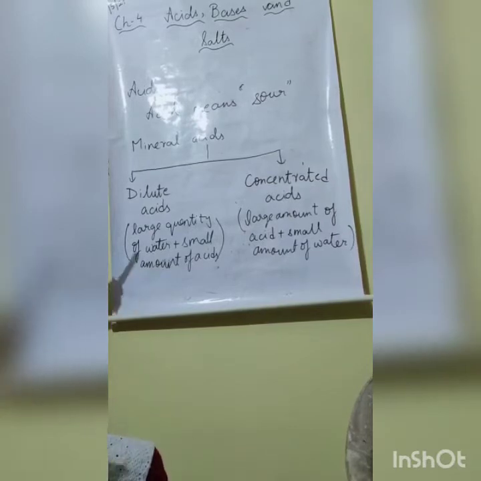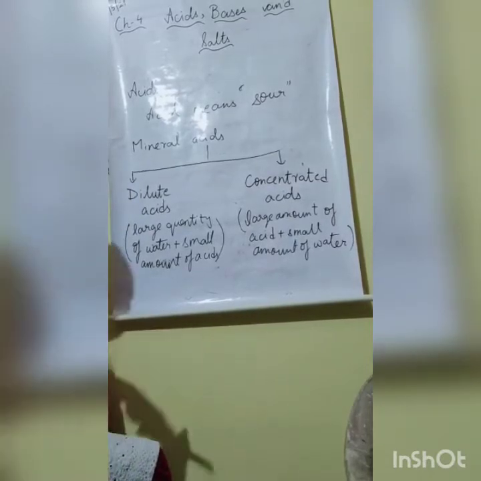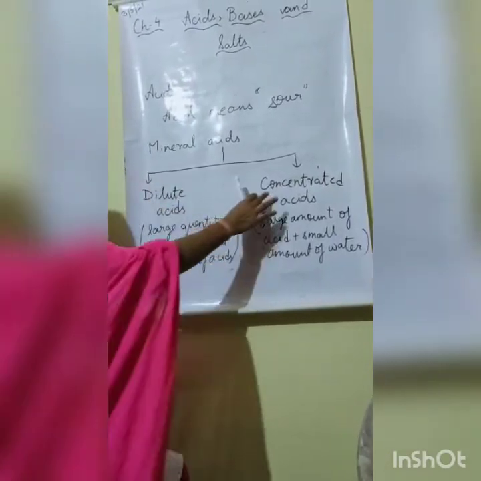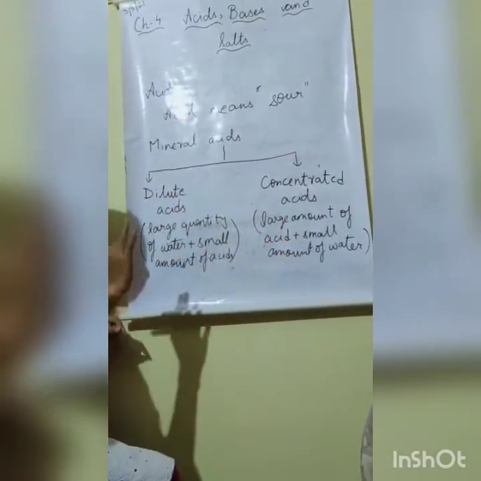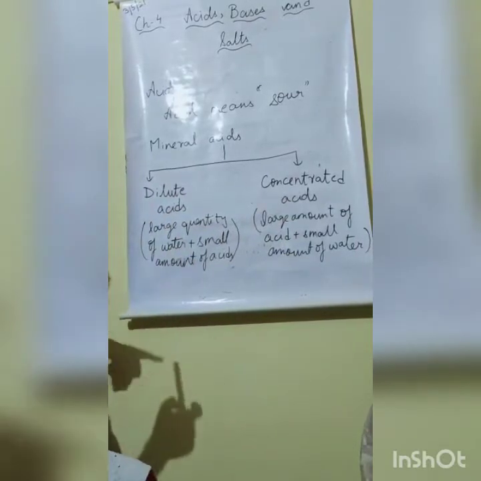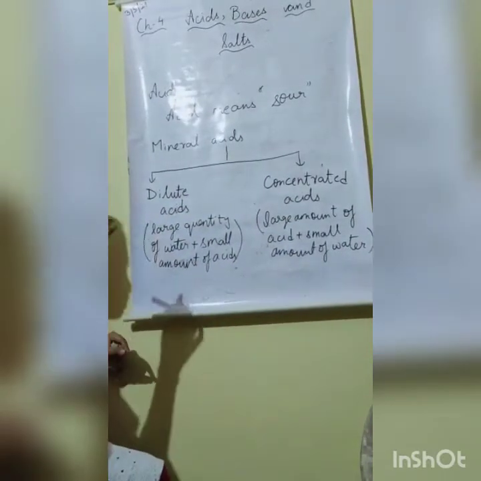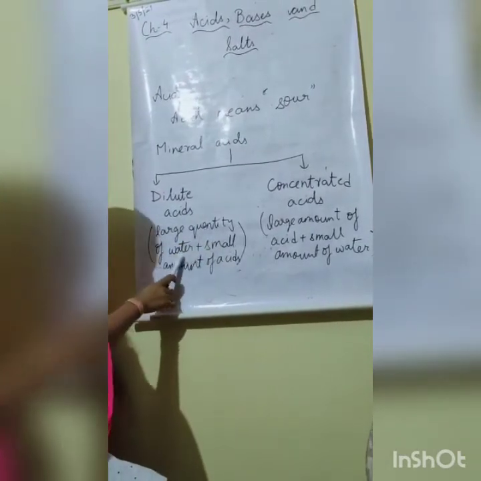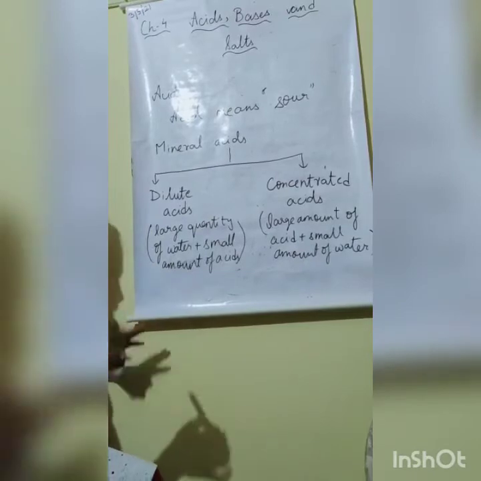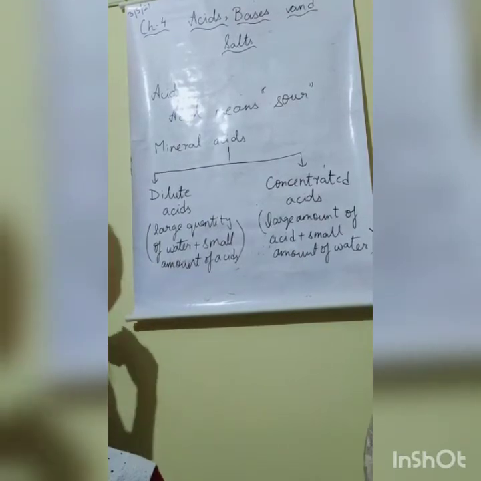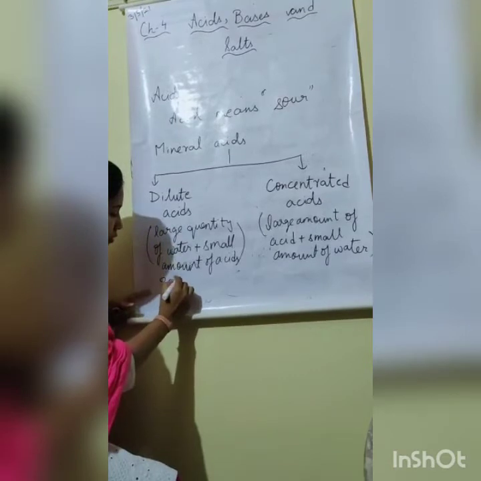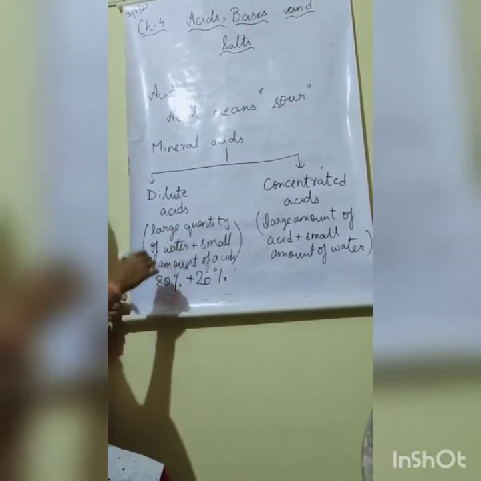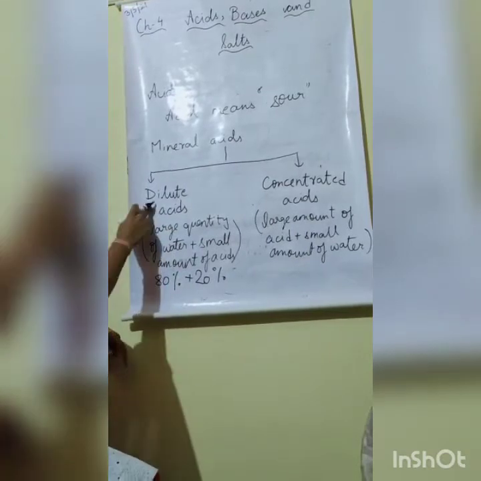So, just now I told you that mineral acids are further classified into two. First one is dilute acids and second one is concentrated acids. The difference between these two, children, is that dilute acids are those acids that contain a large quantity of water plus a small quantity of acid. For example, 80% of water plus 20% of acid. This type of acidic solution is known as dilute acids.